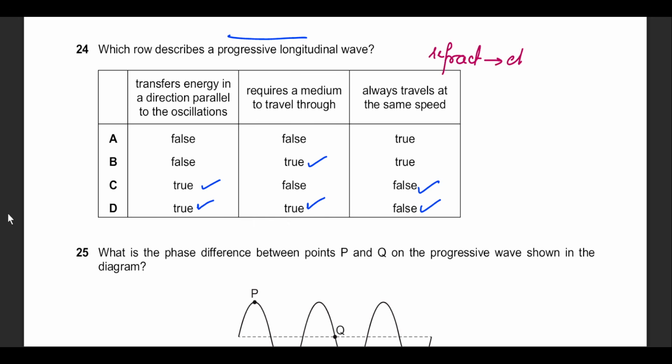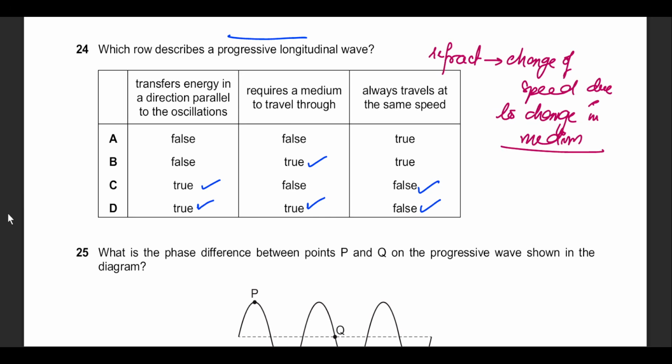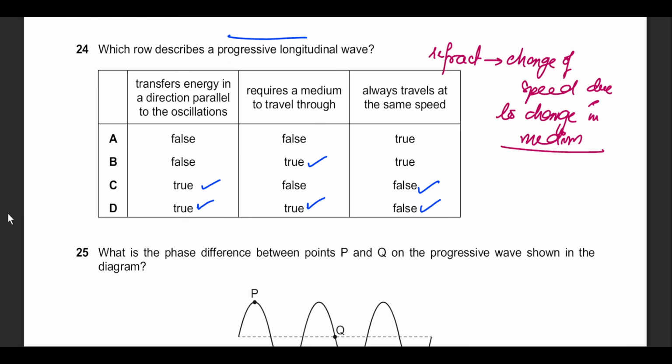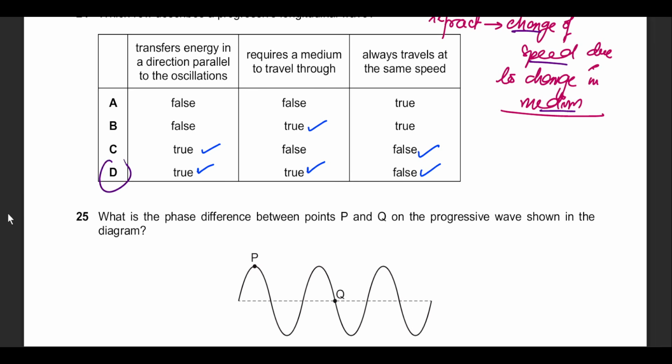Refraction is defined as change of speed due to a change in medium. The fact that light bends, and that's how we remember this, is a special case. The true understanding of refraction is change of speed due to a change of medium. So the correct answer should be option D.